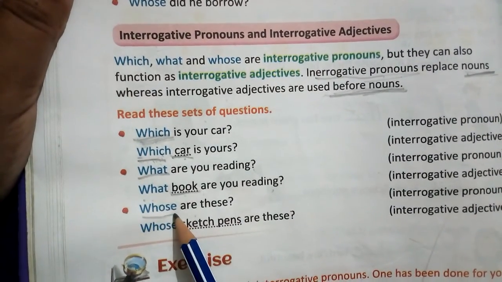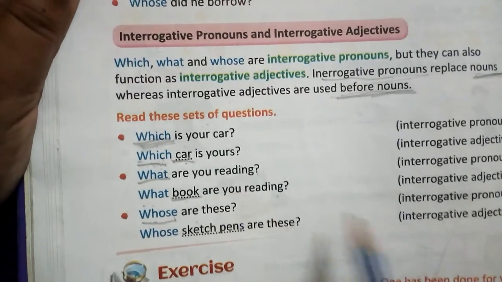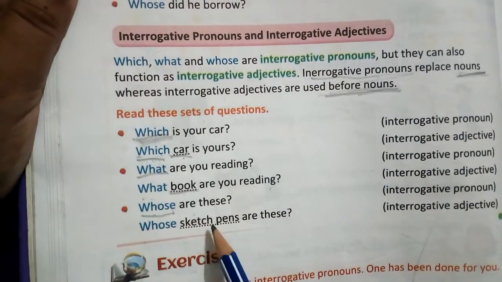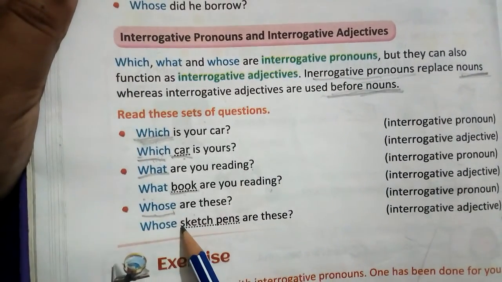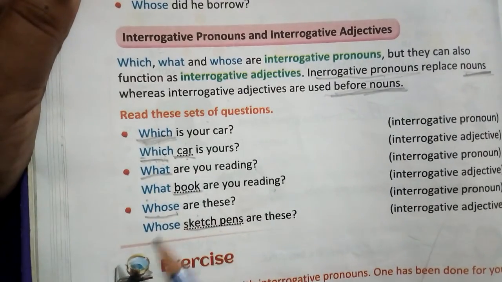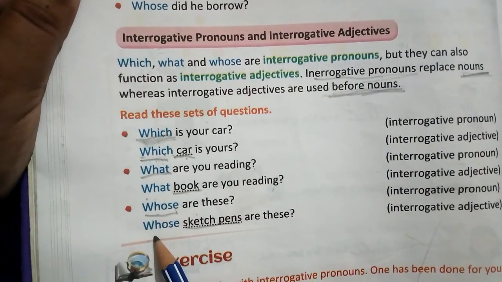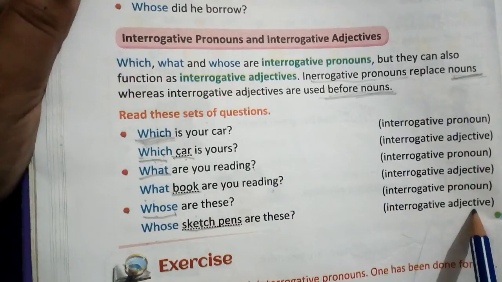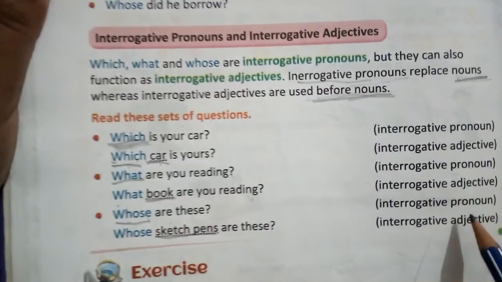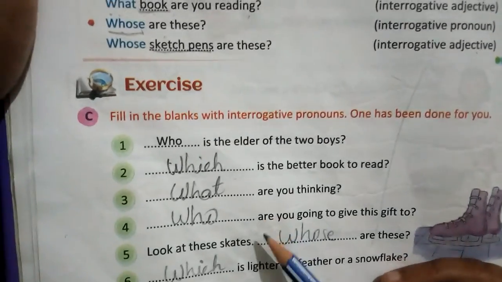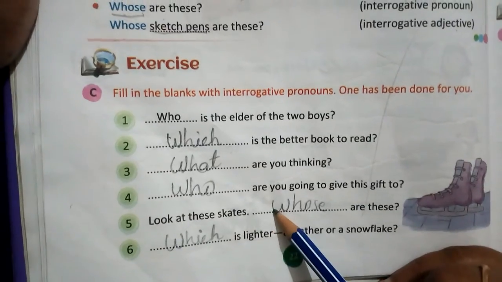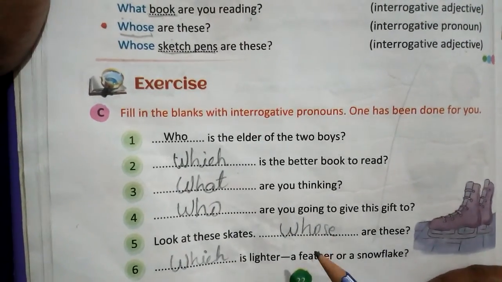Here whose functions as a noun replacement, so it's the interrogative pronoun. Whose sketch pens are these? Here sketch pens are the noun and we used whose before the noun, so it's an interrogative adjective. Understood? Now here is some exercise you can do at home by yourself.